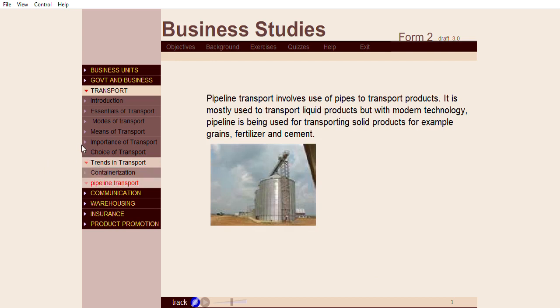Pipeline. With modern technology, pipeline is used for transporting solid products, for example, grains, fertilizer, and cement.